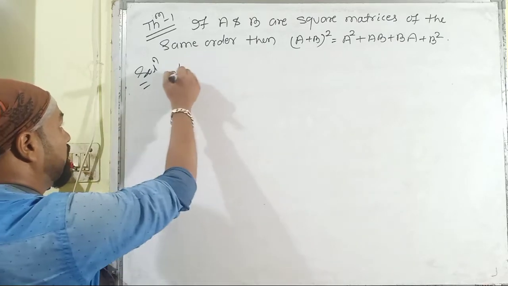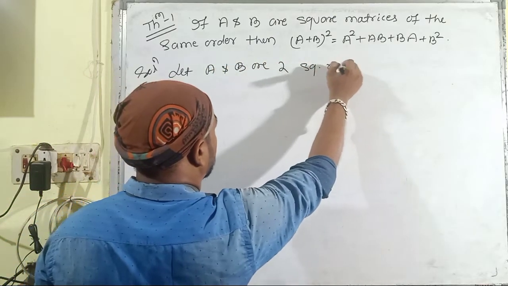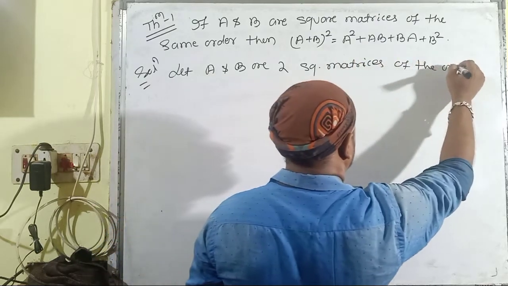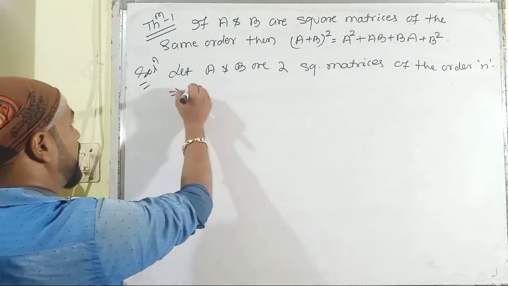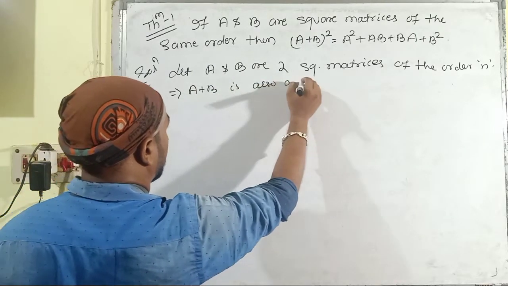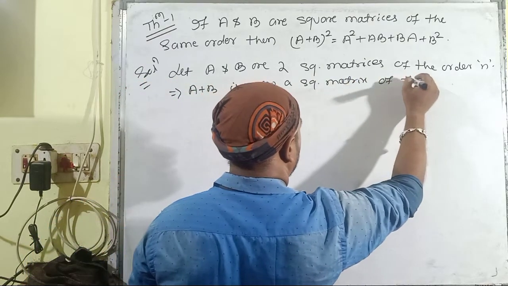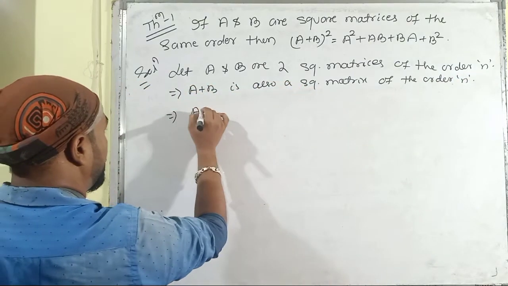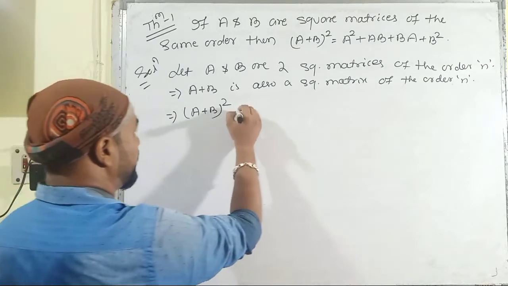So let A and B be two square matrices of order n. That implies A plus B is also a square matrix of order n, that implies the square of A plus B is defined.